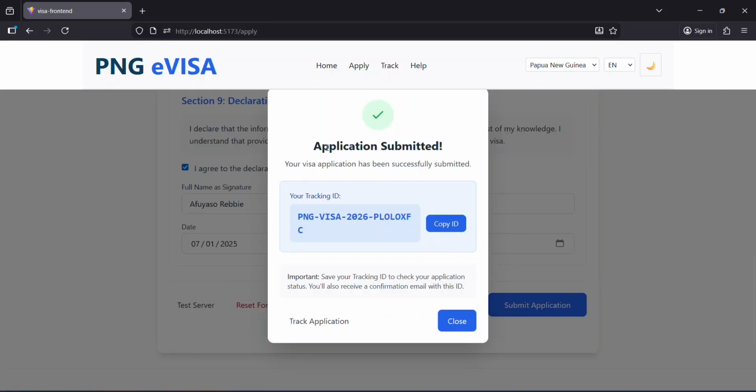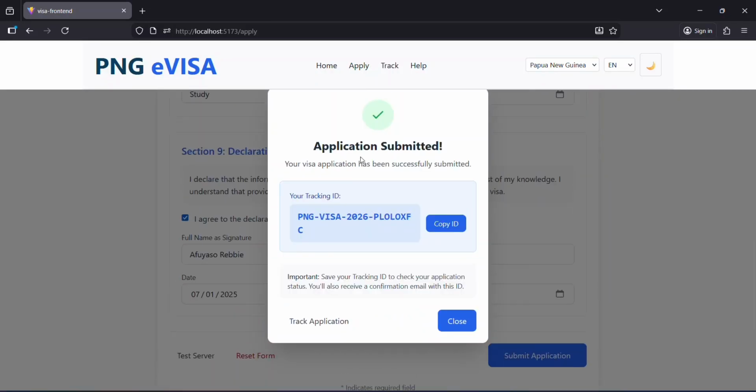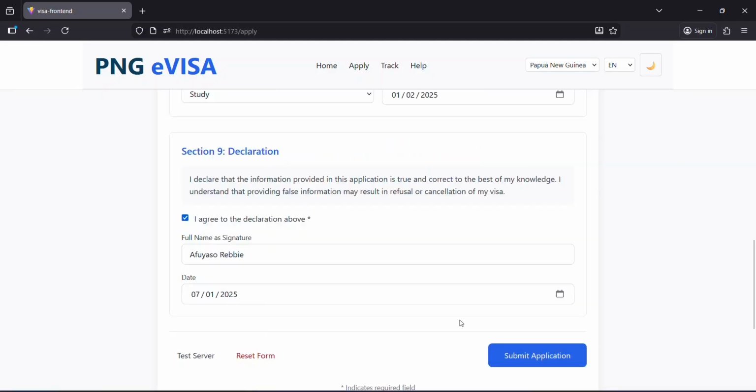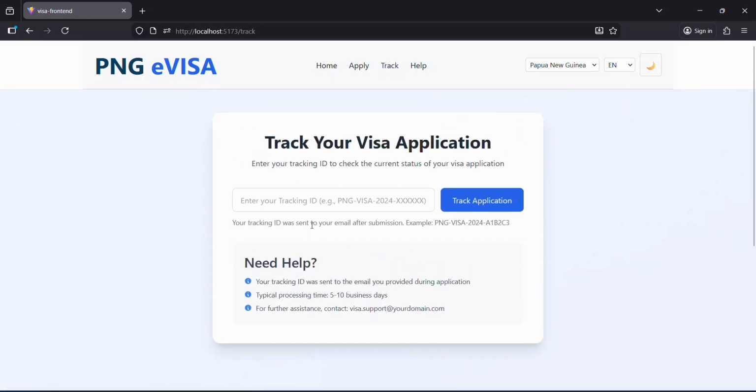So after submitting the application, I have received my unique tracking ID and also a notification stating that my application has been successfully submitted. So this tracking ID will be used to track the status of your visa. So you will use it to go to the track page and you will track the status of your visa application. So I'm going to go ahead to the track page and let us test the track page.